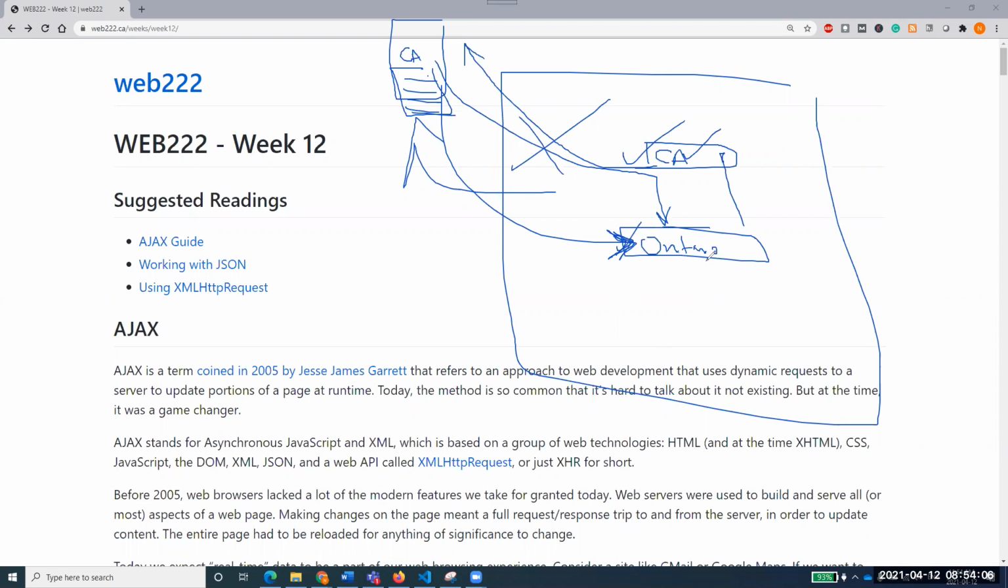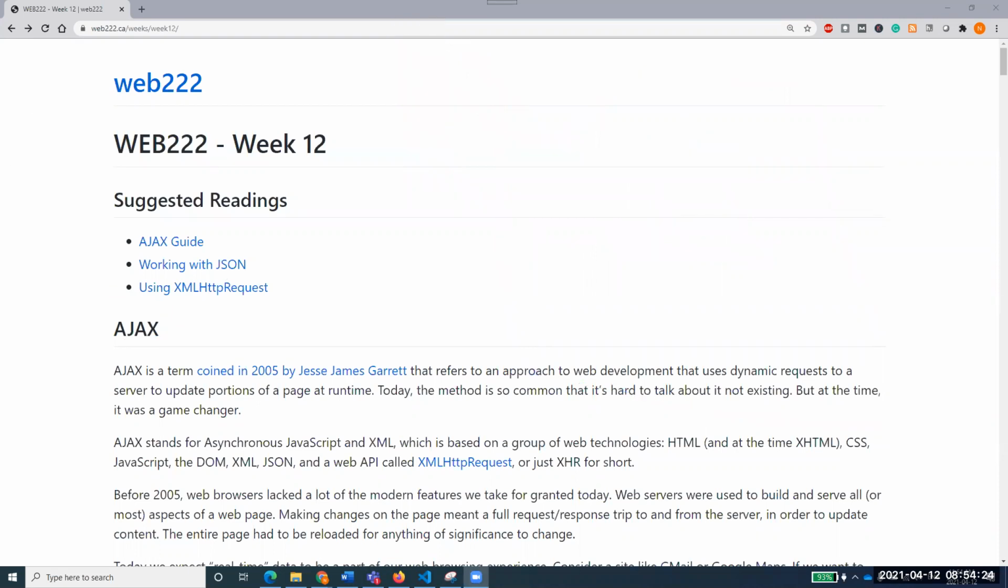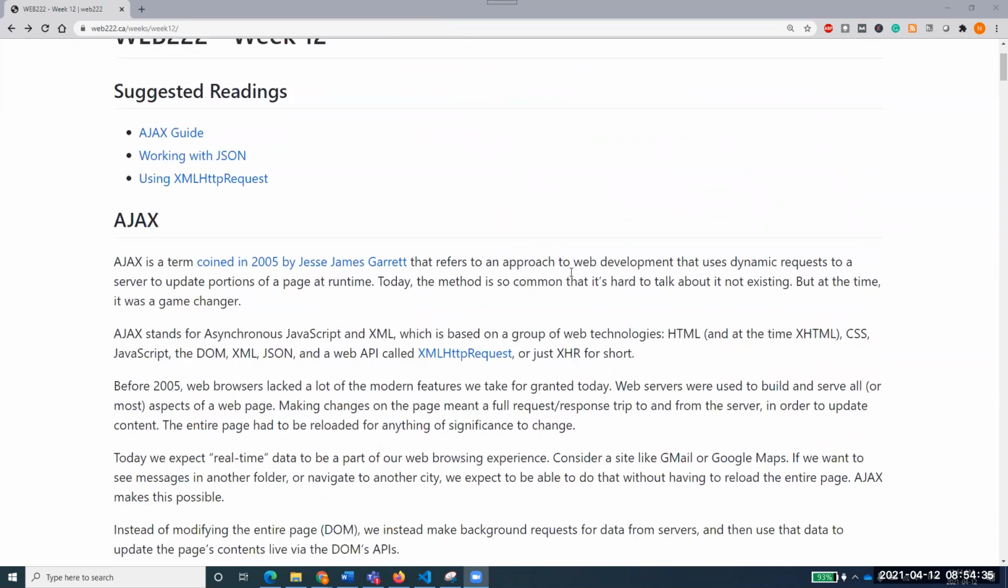Now, please remember, and some people say yes, please remember, when we are talking about a portion of a web page being dynamically loaded from the server, we are typically talking about what? Ajax. I hope I made my point clear over here. Ajax is a technology that allows you to update parts of a web page rather than updating the complete web page. So see here, that refers to an approach to web development that uses dynamic requests.